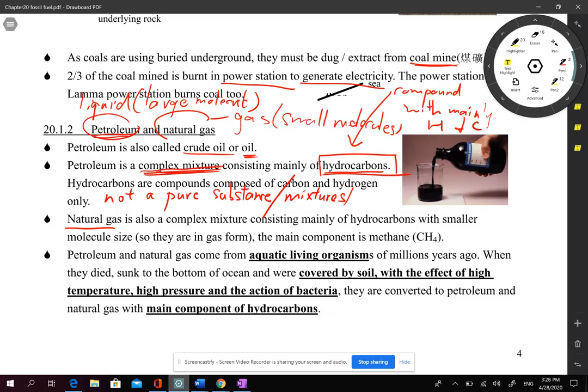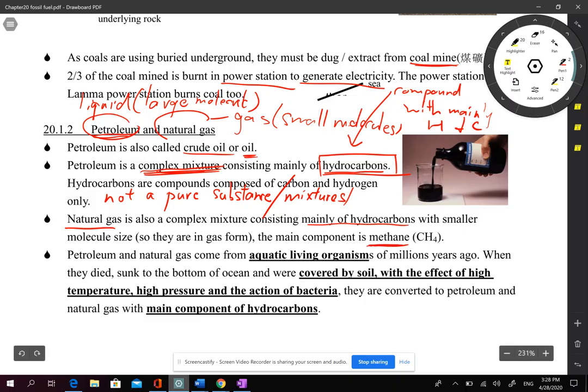Because the molecules are small, the van der Waals forces among the molecules are small too, so they cannot remain liquid at normal temperature and pressure. So they change into gases, but the formulas are similar. One of the main components in natural gas is called methane.